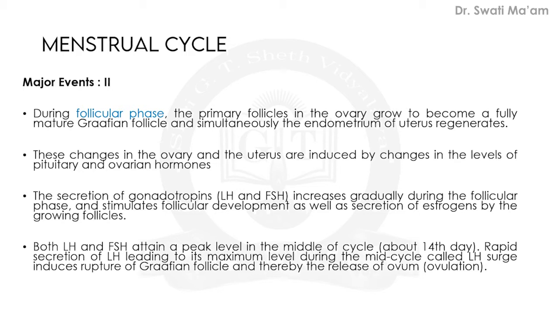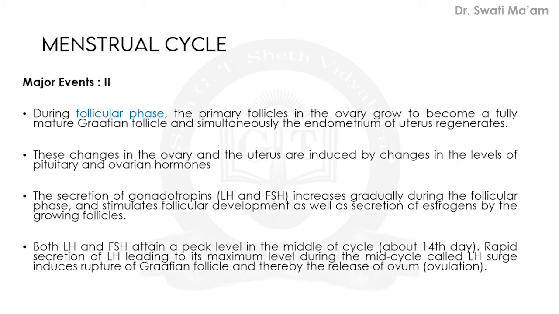These changes in the ovary and the uterus are induced by changes in the level of pituitary as well as ovarian hormones. Those hormones which are released by the anterior lobe of the pituitary and the ovary have the major role in these events. In the endocrine system, earlier in your 11th standard, you became familiar with the secretions of different glands.